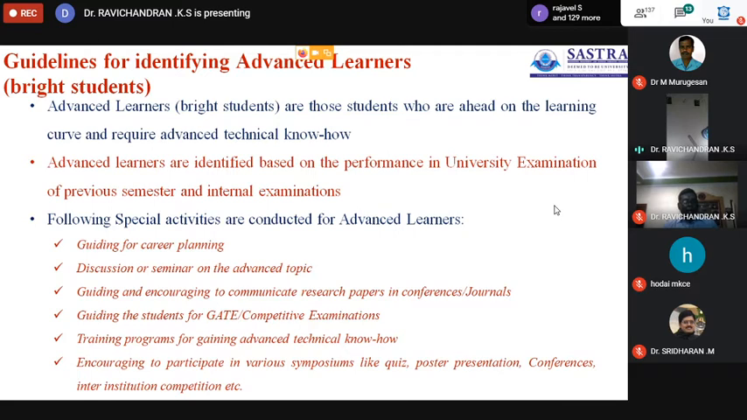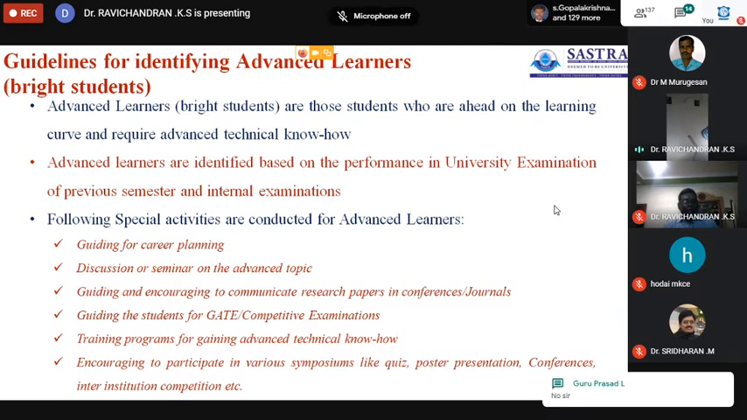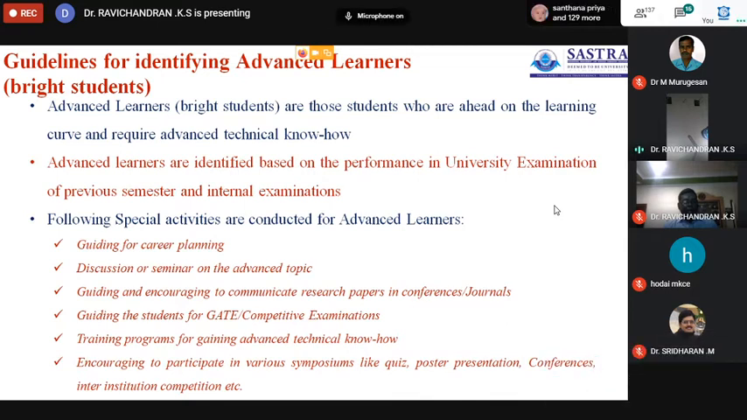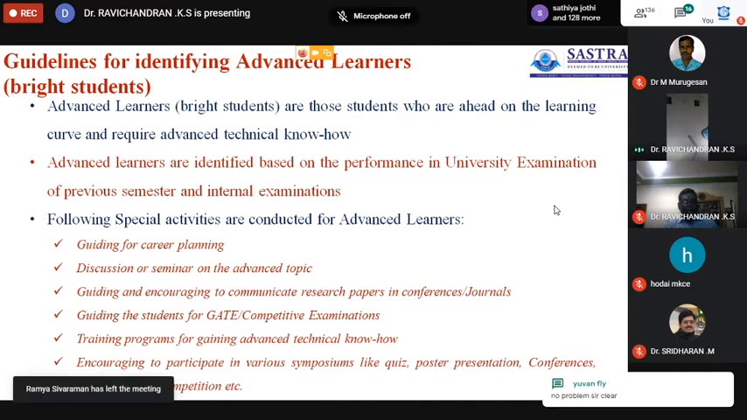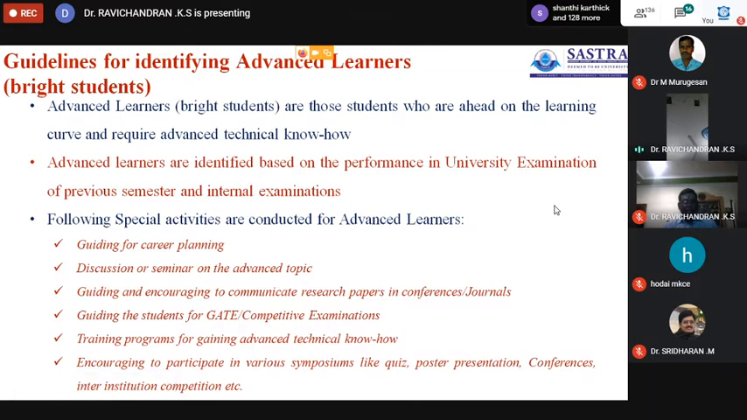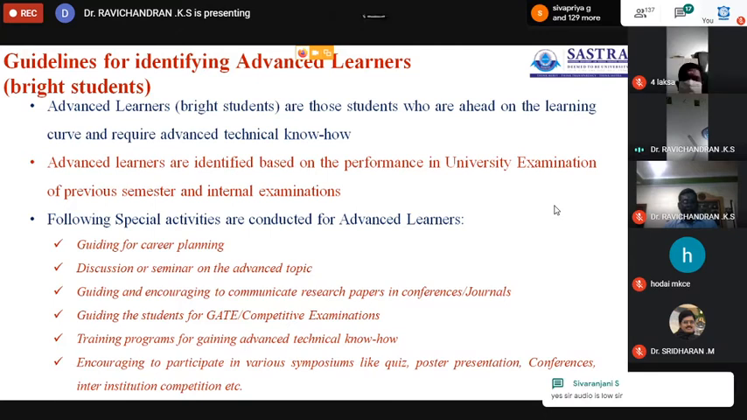Then discussion or seminars on advanced topics may be provided. Guiding and encouraging them to communicate research papers in conferences and journals. Then guiding the students for GATE and competitive examinations; teachers should educate them on the importance of GATE and other competitive examinations. This is for arts and science colleges. If it is an engineering college, then you give provision for the students to write GRE, TOEFL, and other things. Then training programs for gaining advanced technical know-how.